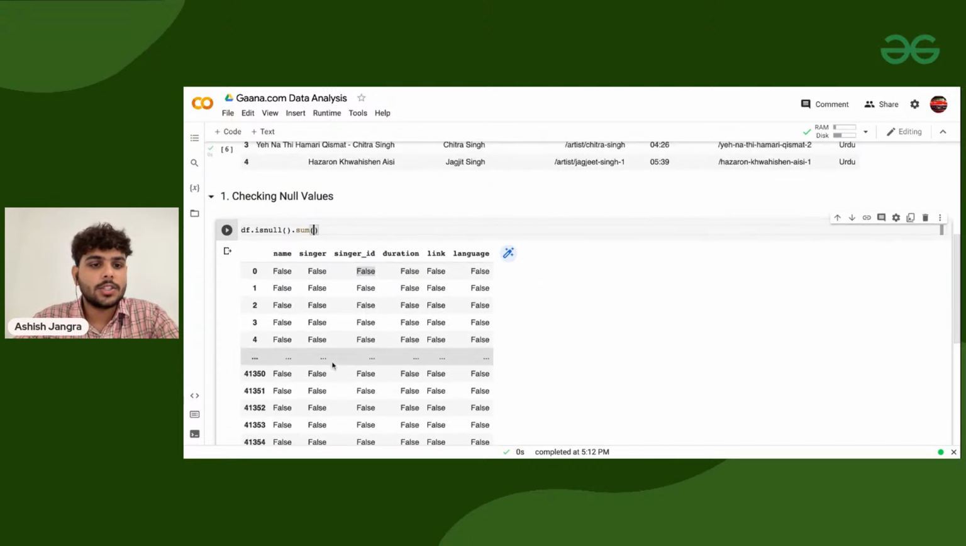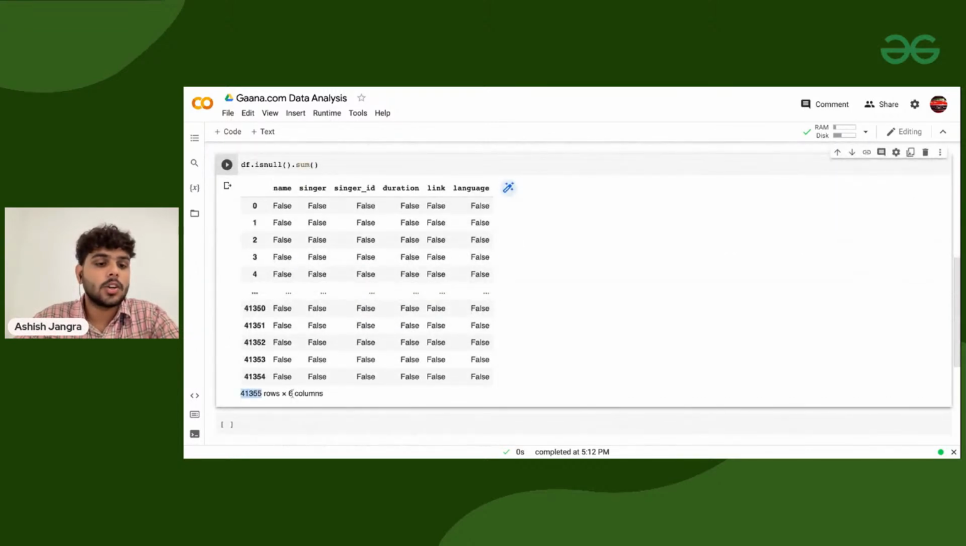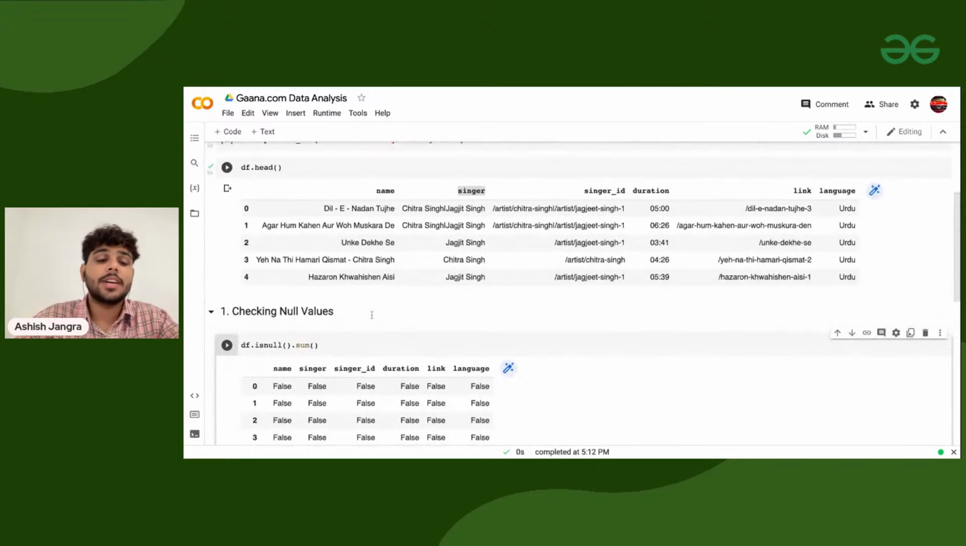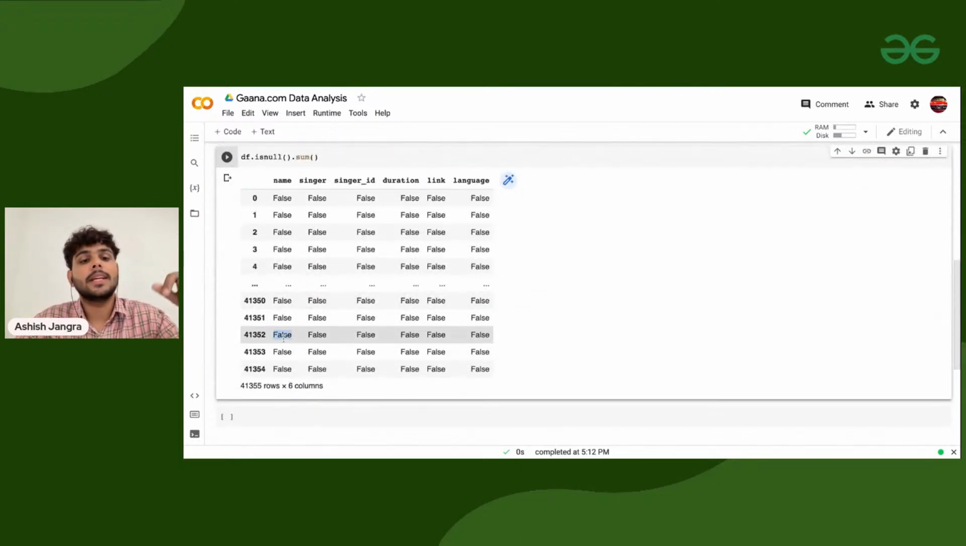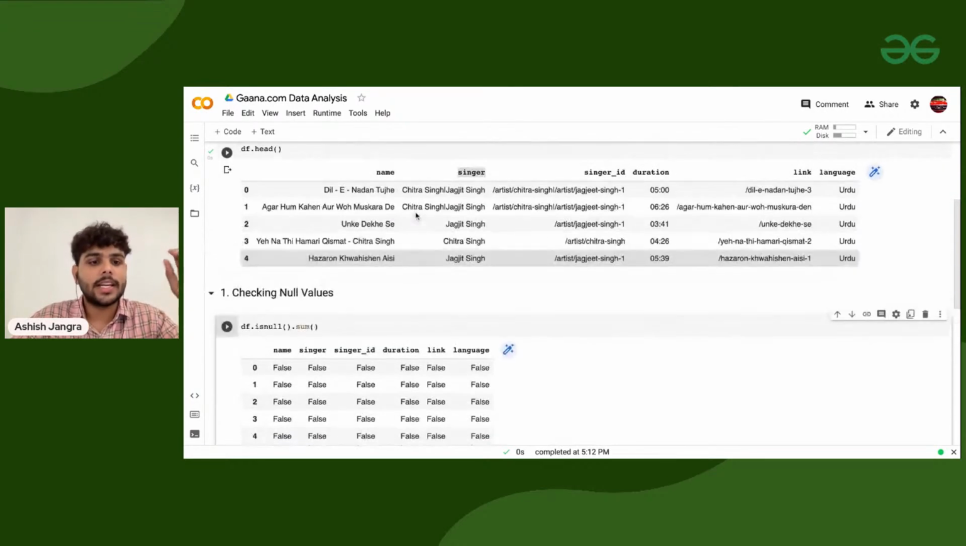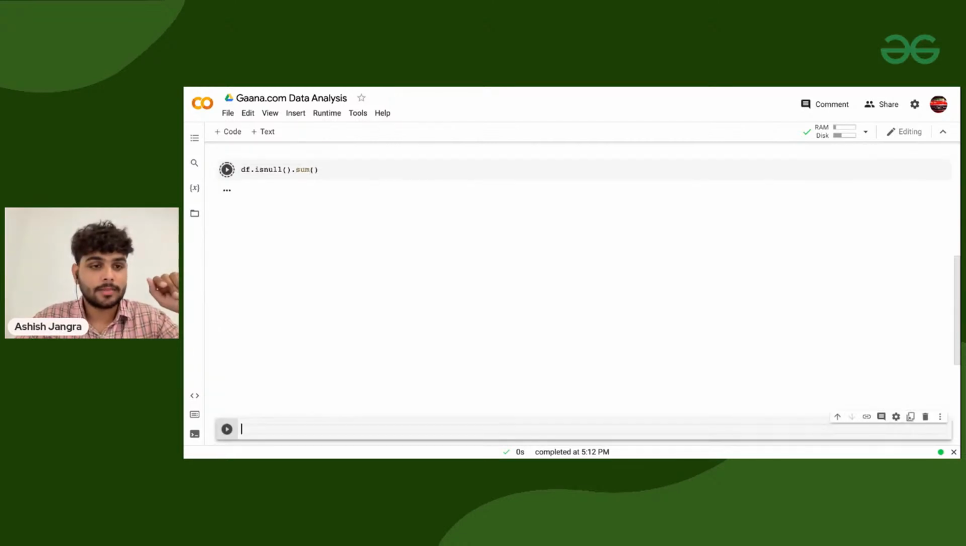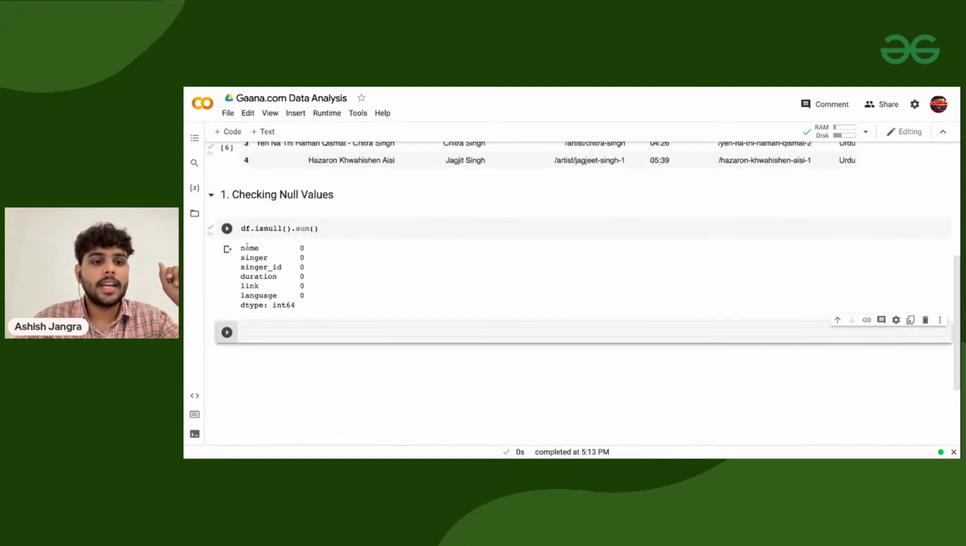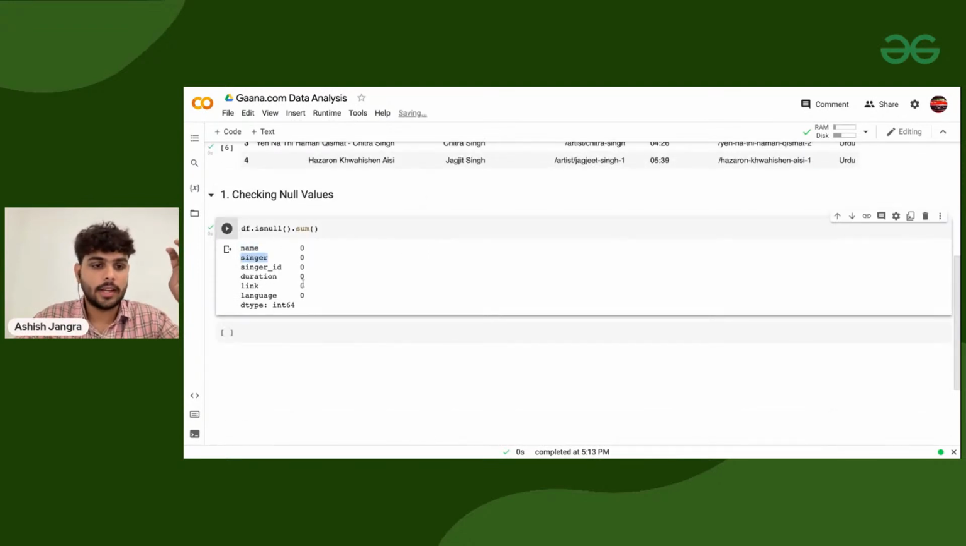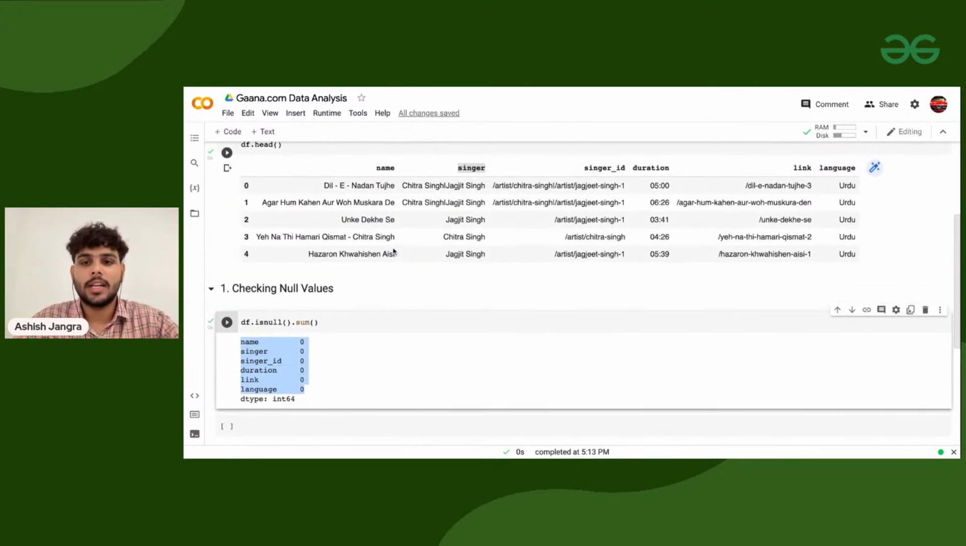Currently, it has the same number of rows and columns. In whichever cell we have a null value, this will display true. If it is not null, meaning it's an actual value, then it will print false. And so far it is printing false for all of them. If I write .sum at the end and execute it, you can see in name, 0 null values, singer, 0 null values, and in all the other columns, 0 null values. Sorted. So this data set is ready to go, right?